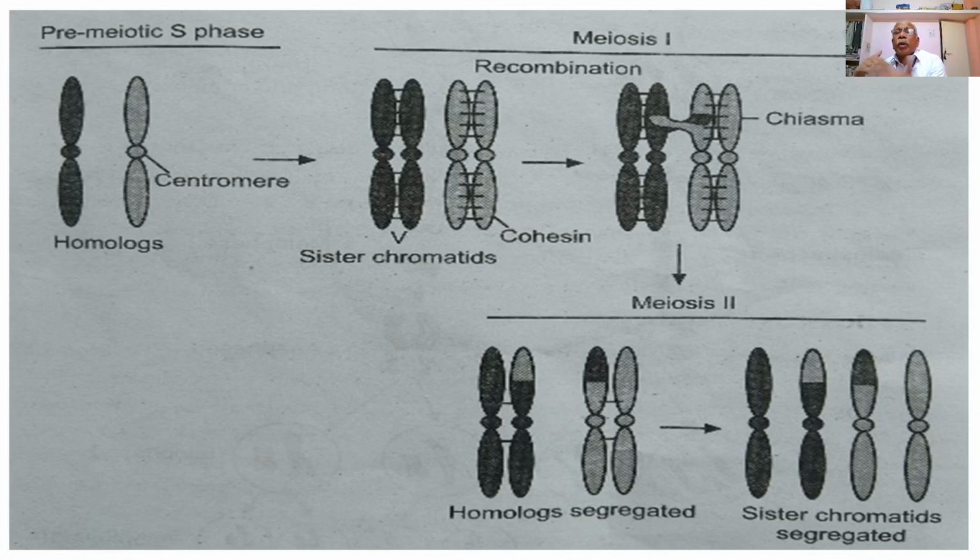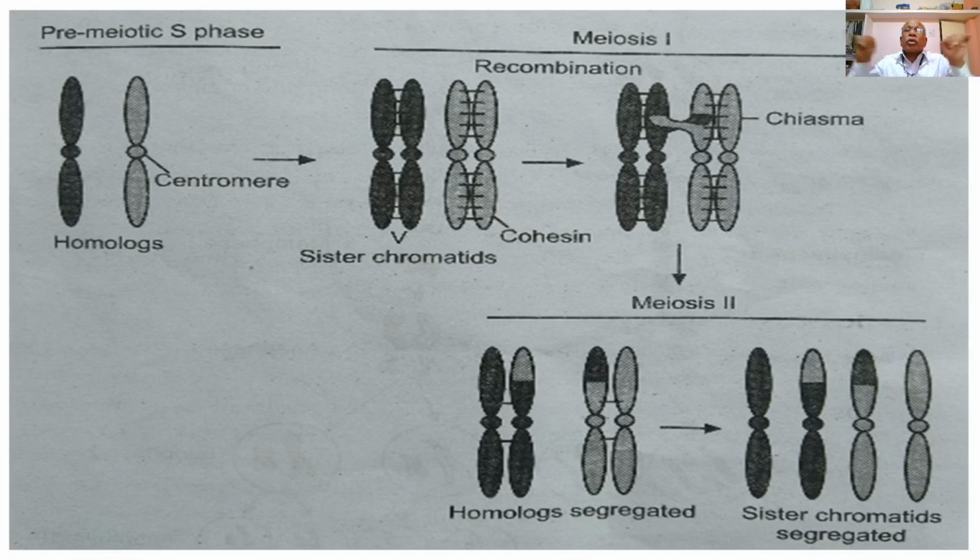The haploid set of chromosomes present in the nucleus then follows the next phase of the second meiotic division, prophase second. So during prophase second, what happens? Again, the haploid set of chromosomes, each having two chromatids, becomes shortened, and the centromeres divide into two daughter chromatids.